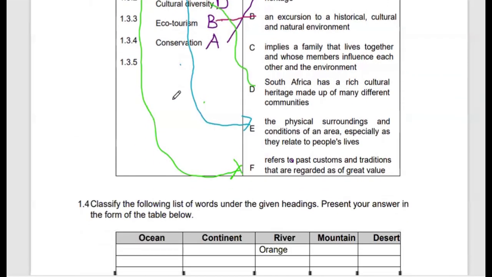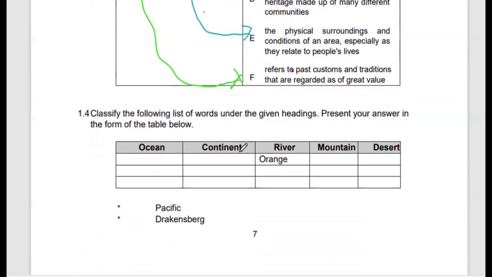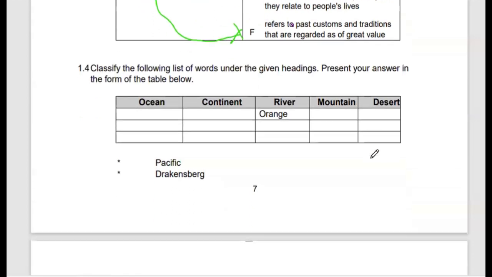So moving on to the next one, we are going to classify the following list of words under the given headings. Present your answer in the form of the table below. We have different columns provided: the ocean, the continent, the river, and we have been given an example of a river, which is the Orange River. Then we also have the mountain and the desert.